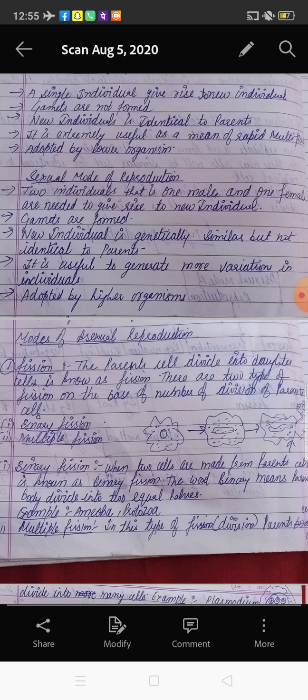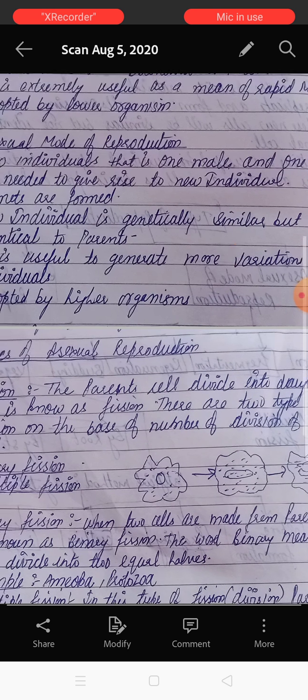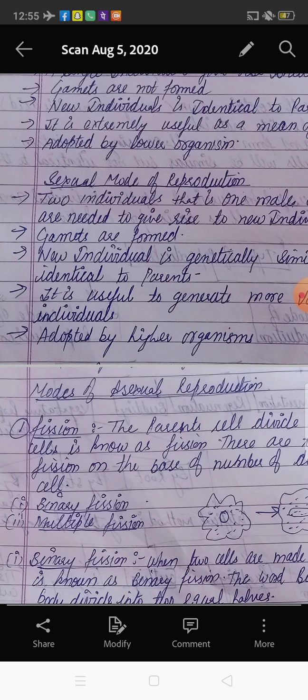But in this case the reproduction method is very rapid multiplication. From only one insect, many insects are made at one time. So asexual reproduction is adopted only by lower organisms.